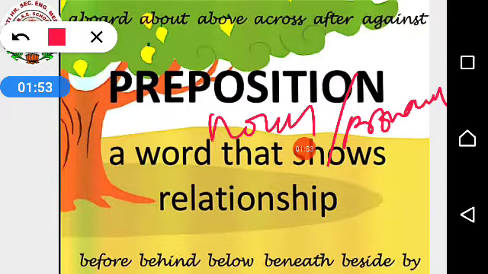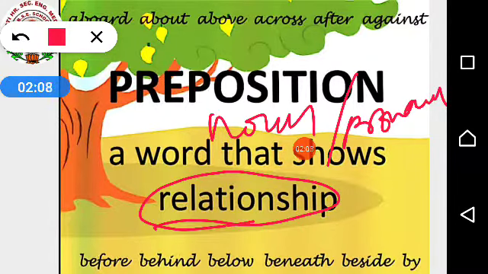And the second point is: a preposition shows the relation of the noun or pronoun with the other words in a sentence. So what is the second point? Important point, that a preposition shows the relationship of the noun or pronoun with the other words in a sentence. So what are prepositions? Prepositions are the words which are placed before a noun and pronoun, and they show the relationship of the noun and pronoun with the other words in the sentence.